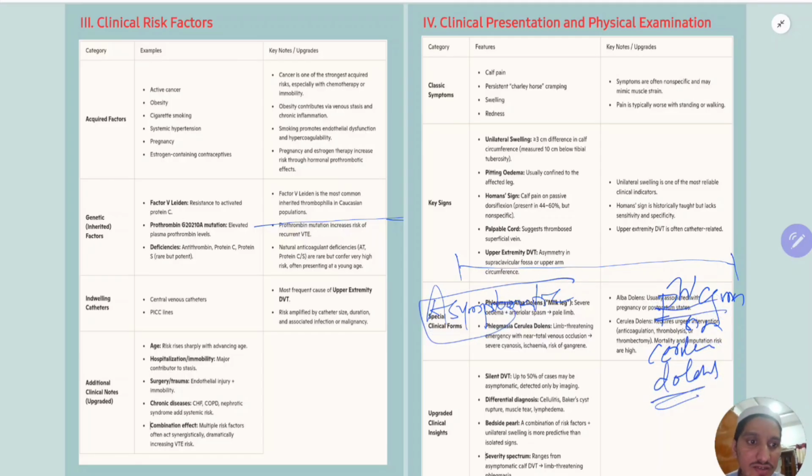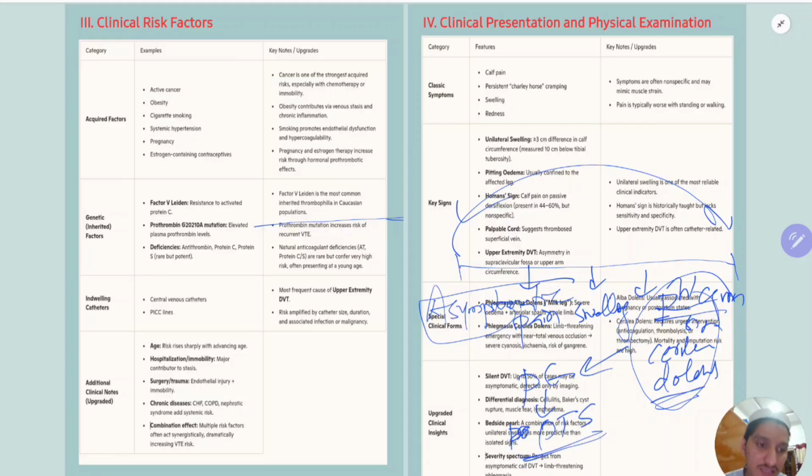Asymptomatic to phlegmasia, this is the spectrum of DVT. Anywhere in between you can have just pain, then some swelling, and here maybe this emergency. Or the patient may have pulmonary embolism after that, or if not pulmonary embolism, the patient may develop post thrombotic syndrome. So this is the spectrum of DVT you should remember.